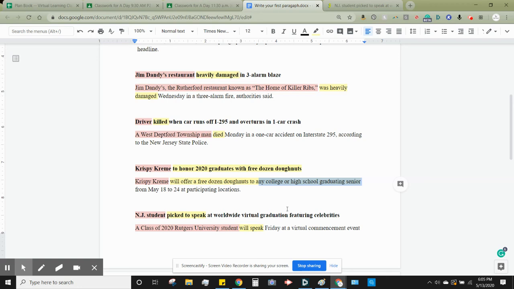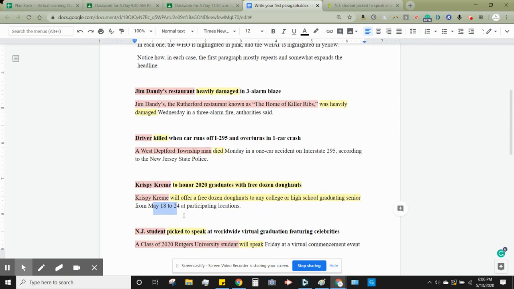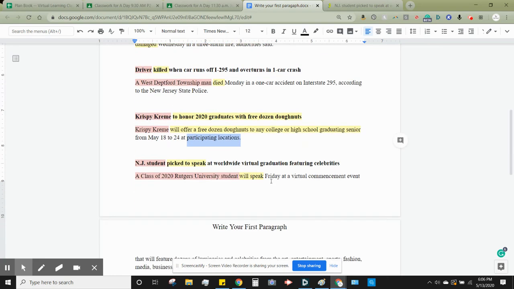So they're growing it a little more. They're making it a complete sentence. Then they added a little more info, from May 18th to 24th at participating locations. Here, the where comes after the when, but in this case, it's because there is no one where, because Krispy Kreme has locations all over the place.